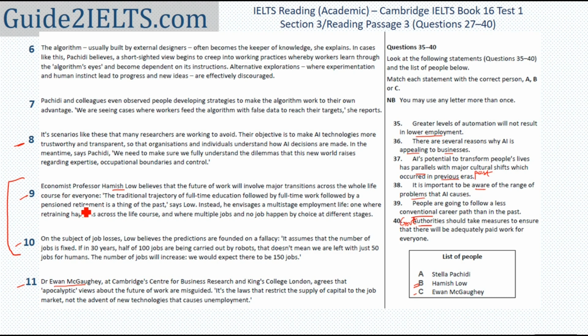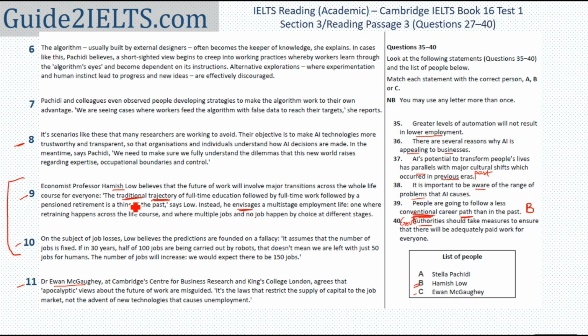The traditional trajectory is the path, the way that somebody takes for something. So the traditional or the conventional path is full-time education followed by full-time work. Instead, he envisages, he sees or he predicts for the future, a multi-stage employment life, one where retraining happens, multiple jobs are there. So this immediately connects to people are going to follow a less conventional career path than in the past.